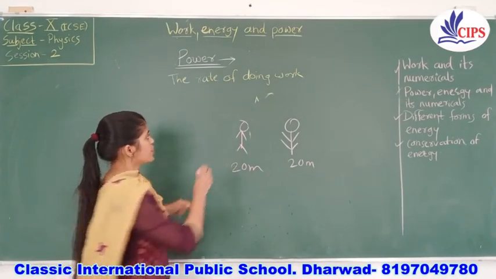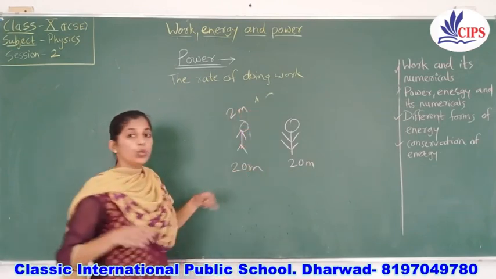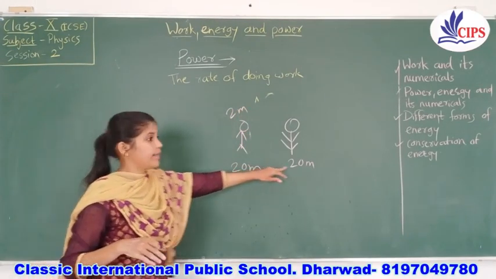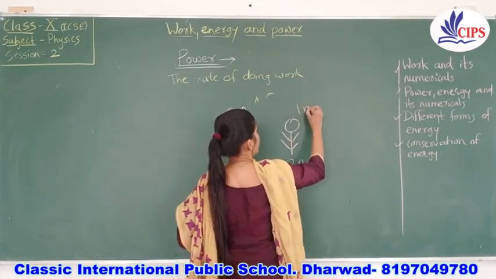This coolie used two minutes to cover that distance, and this coolie used only 1 minute.